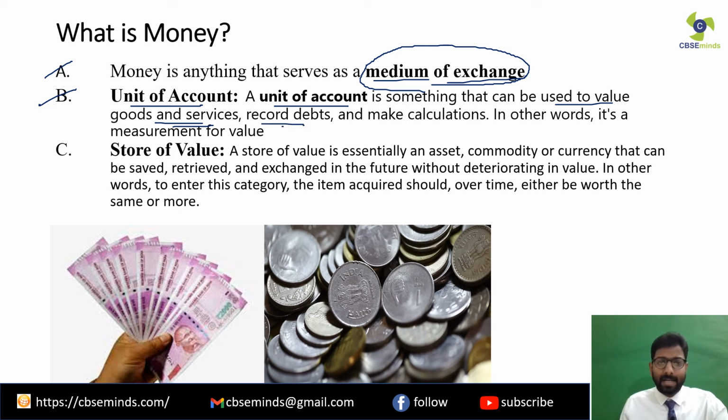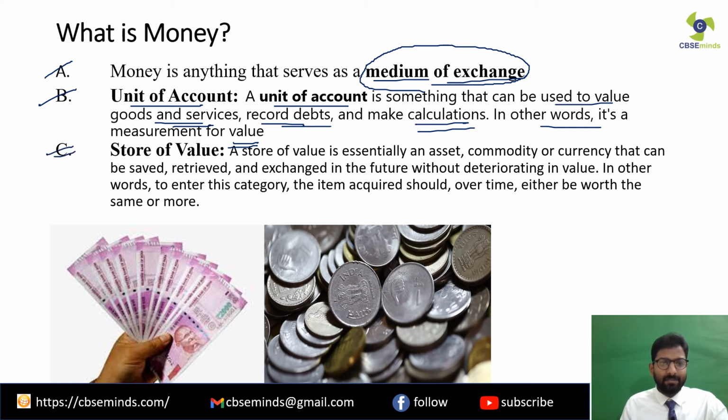So a unit of account is something that can be used to value the goods and services, also to record the debts. Clear? If you have to pay back somebody some amount of money, you can record the debts in the form of money, because it is a unit of account, and also you can make calculations. Clear? In other words, it's a measurement for value. Clear? So please remember that money is a unit of account.